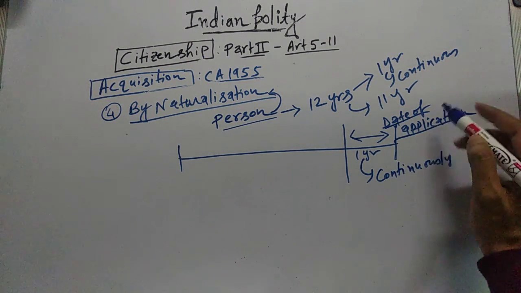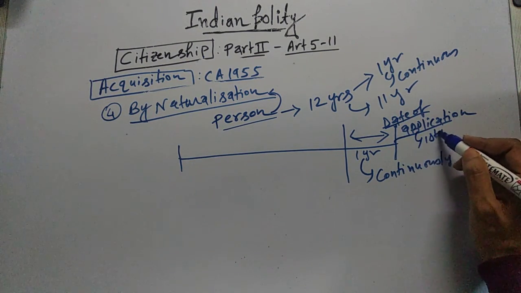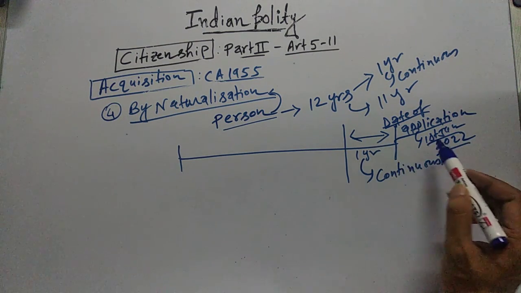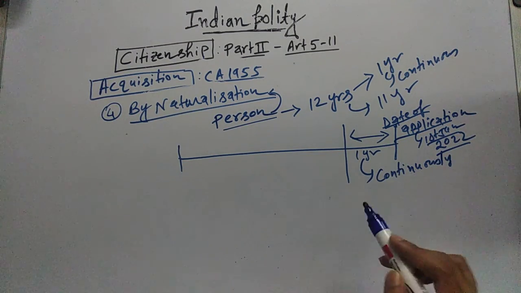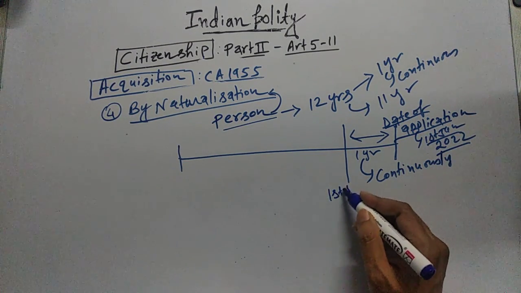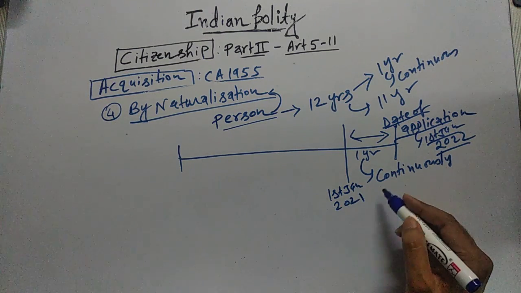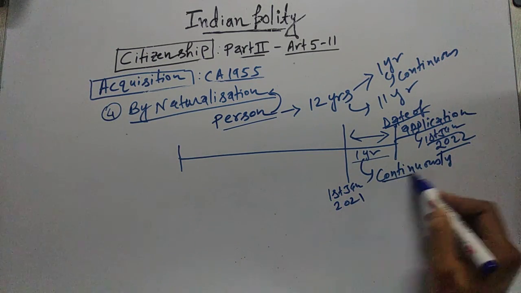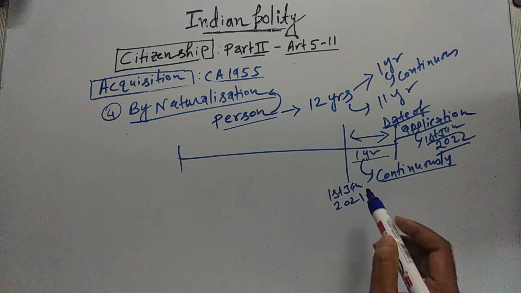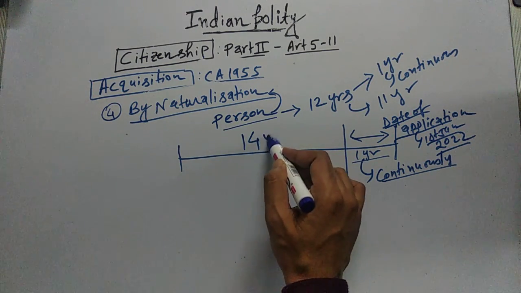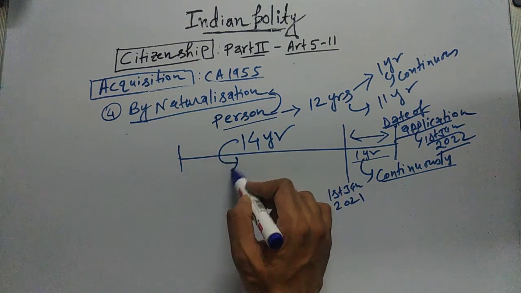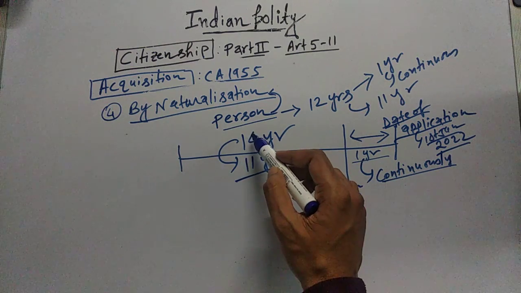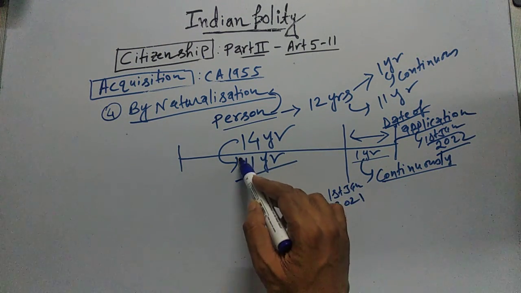So suppose he is making an application on 1st January 2022. Then immediately before this date, 1 year, that means from 1st January 2021 to 1st January 2022, this person must be living in India continuously. And suppose this is 14 years. Out of these 14 years, this person must be living in India for 11 years.